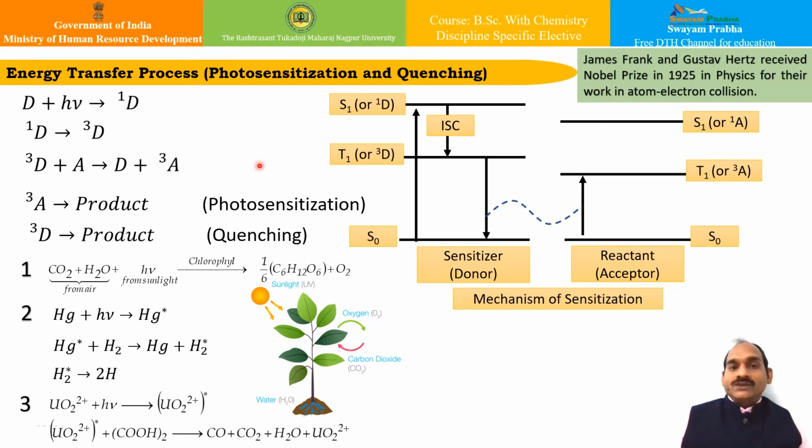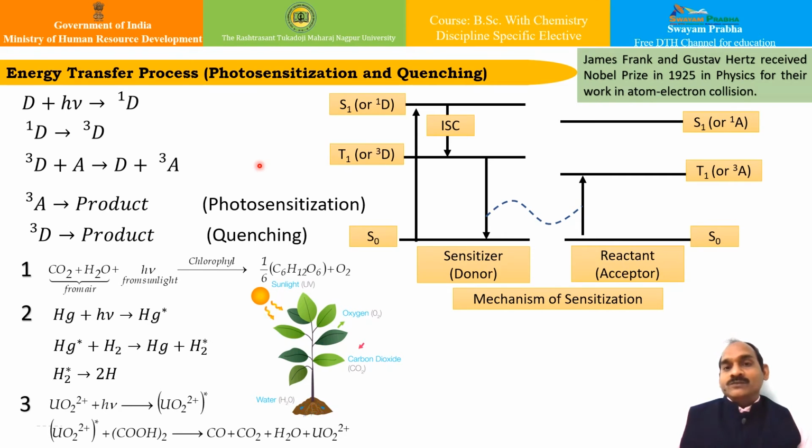However, if some third substance is added which is photochemically active and helps in starting the photochemical reaction, then this third substance is called the photosensitizer.